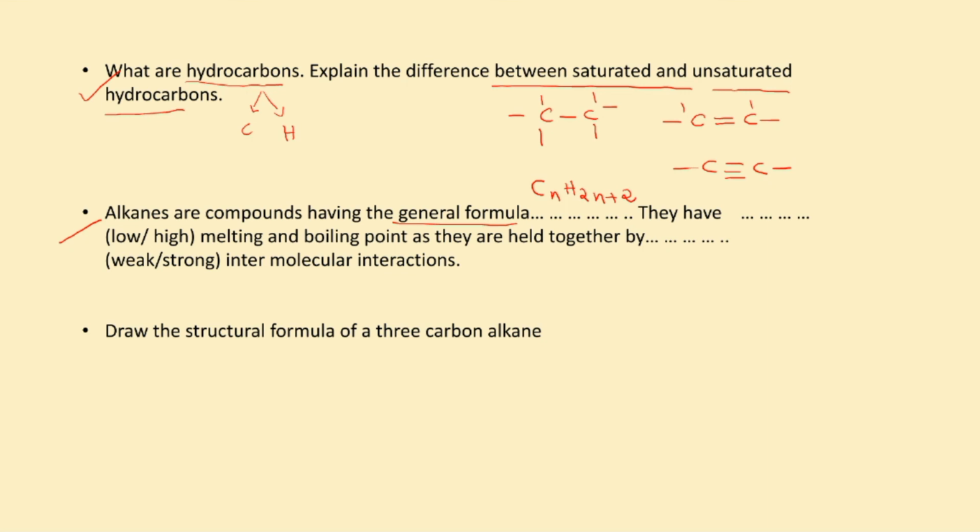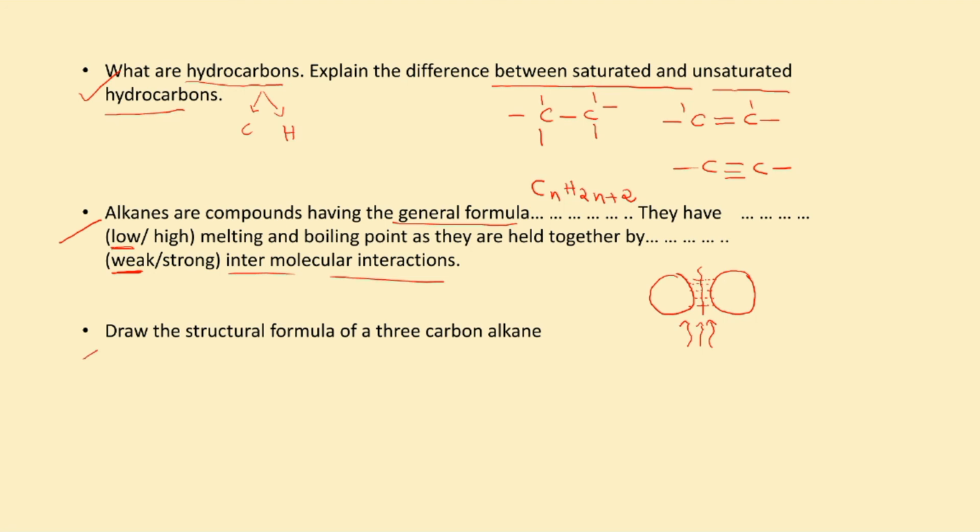What about the melting and boiling points of hydrocarbon compounds? They are held together by weak forces. That means the forces of attraction between the molecules are very weak. As a result, if you provide even a very low temperature, they are easily broken down. So that is the reason they have low melting and boiling points. They have low melting points, as they are held together by weak intermolecular interactions. We answered that also.